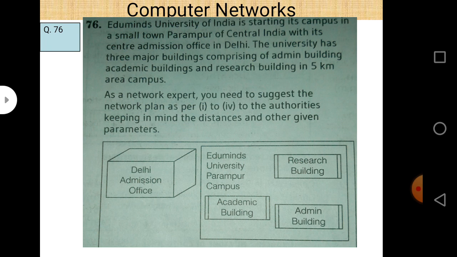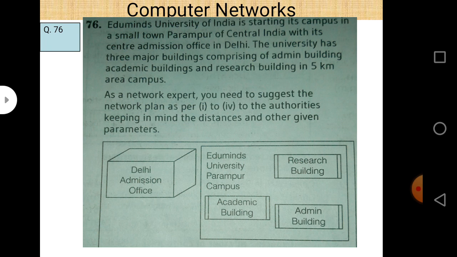The university has three major buildings, comprising an admin building, academic building and research building in a 5 kilometer area campus. As a network expert, you need to suggest the network plan as per 1 to 4 to the authorities, keeping in mind the distance and other given parameters.